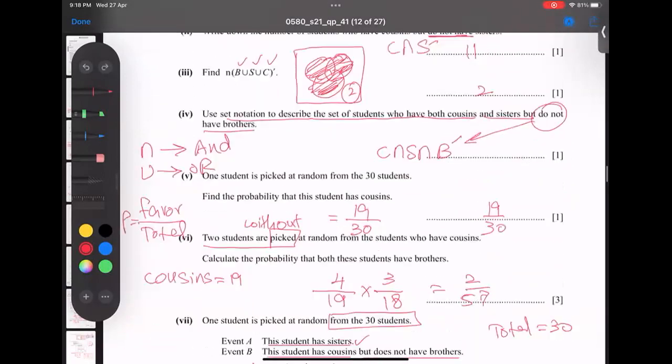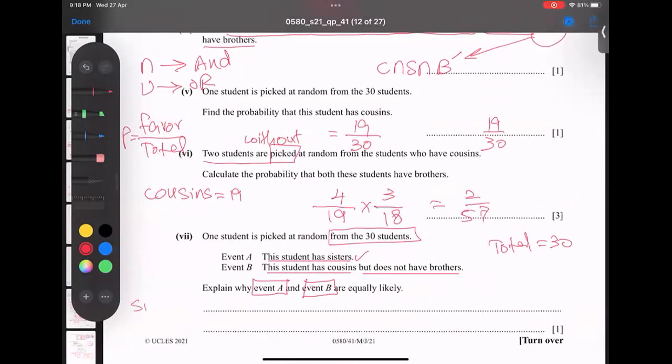So sisters are 15. If I find the probability, it is not a hard job for us. Probability of event A is sisters out of total students, so 15 out of 30.